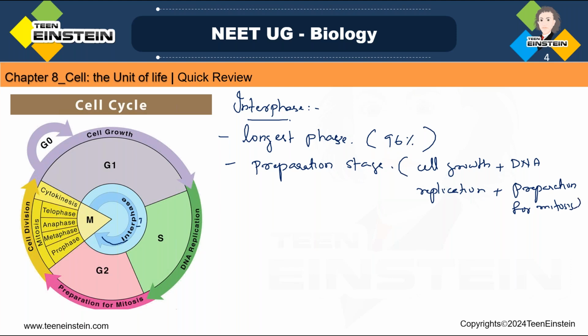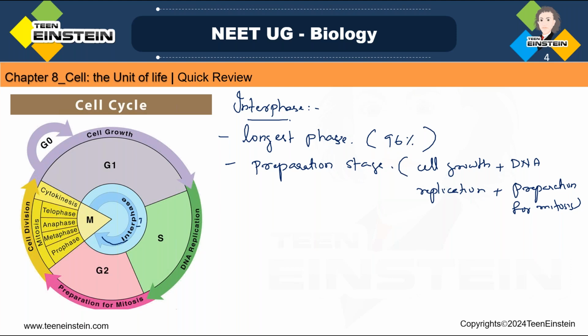So this is the longest phase, covering around 96% of the cell cycle, and during this stage the cell is getting prepared for cell growth, then DNA replication, and finally it is getting ready for mitosis. This phase is called the preparation stage or preparation phase.